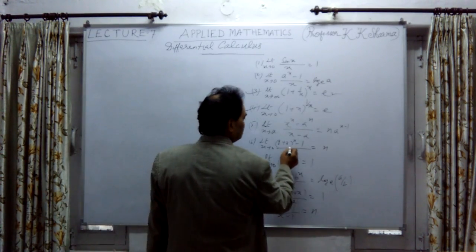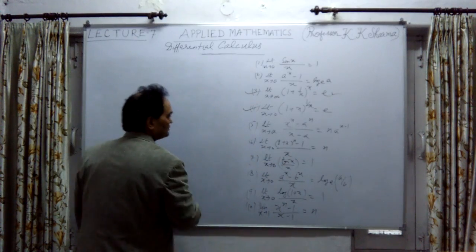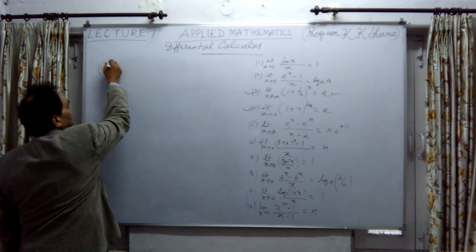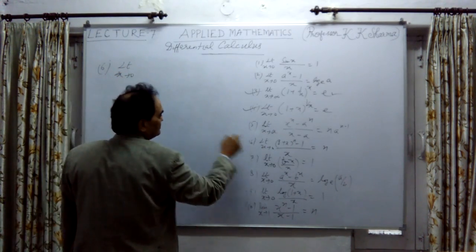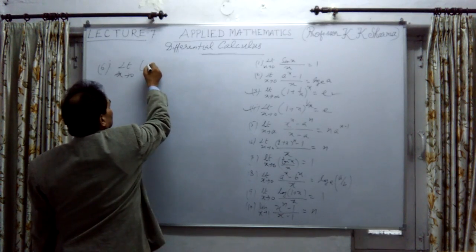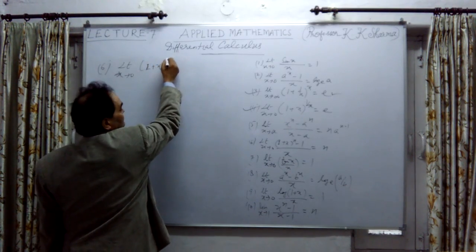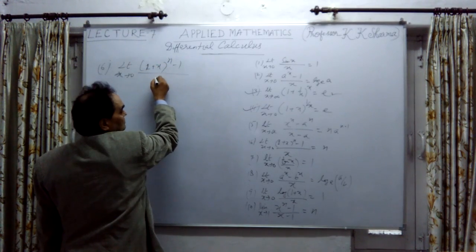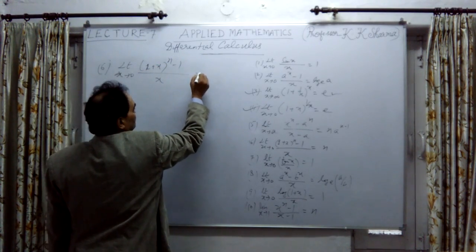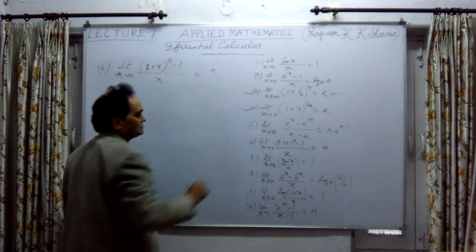Now, next question, this one. Sixth one, let me take the sixth question. This is limit x tends to 0, 1 plus x whole power n minus 1, upon x. We have to prove that this is equal to n.